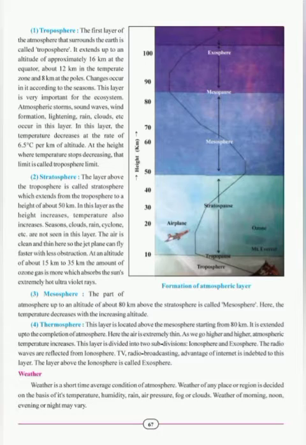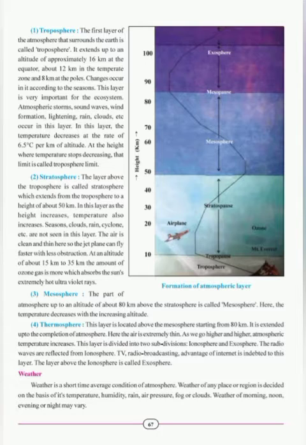In this zone, atmospheric disturbances, that is sound waves, formation of the air, lightning, clouds, rain, etc., all these occur. The temperature decreases at the rate of about 6.5 degrees Celsius per kilometer of altitude in this zone, and the height at which the temperature stops decreasing, that limit is called troposphere limit, or it is called tropopause.